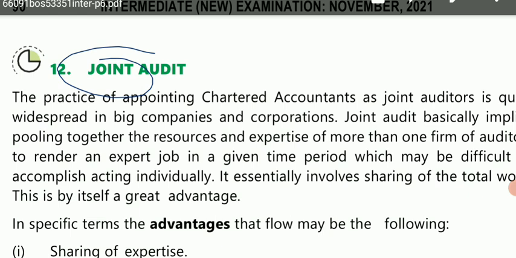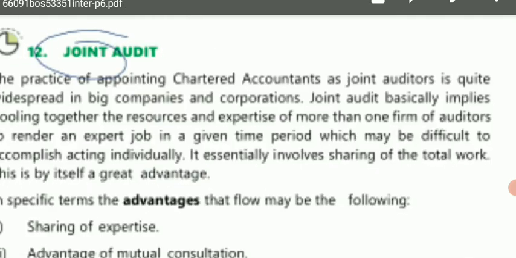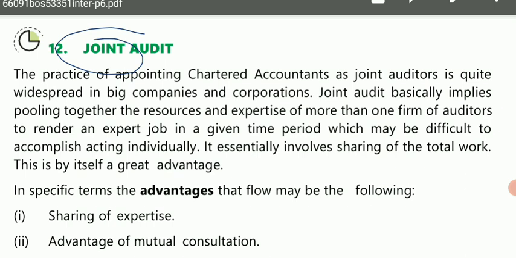Okay, so basically you can say in short that when more than one audit firm or more than one auditor is involved in a particular audit, then that particular audit is termed as joint audit. So joint audit basically implies pooling together the resources and expertise of more than one firm of auditors to render an expert job in a given time period, which may be difficult to accomplish acting individually. Now, just now I told you that when we involve more than one audit firm, then that particular situation will be known as joint audit.